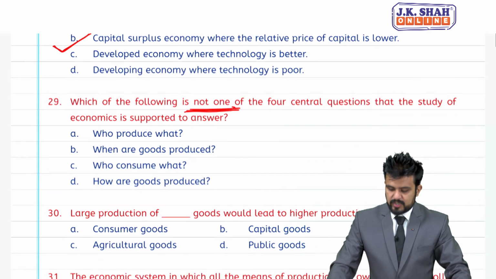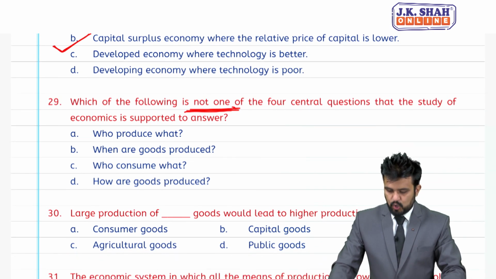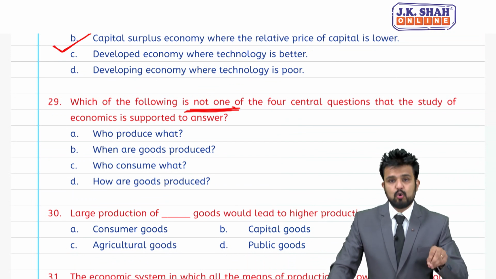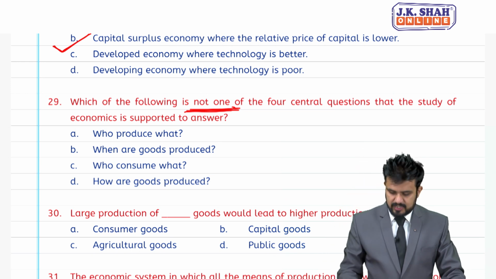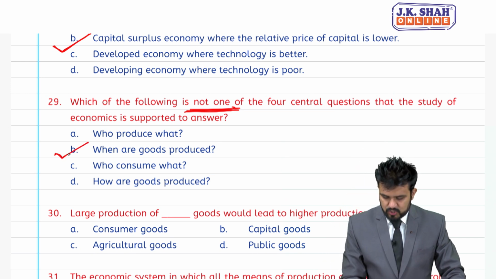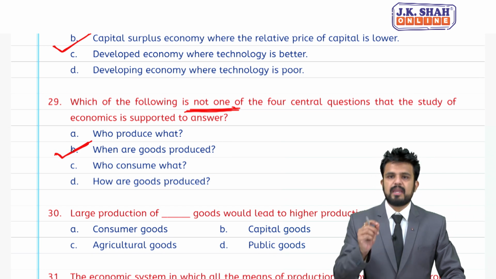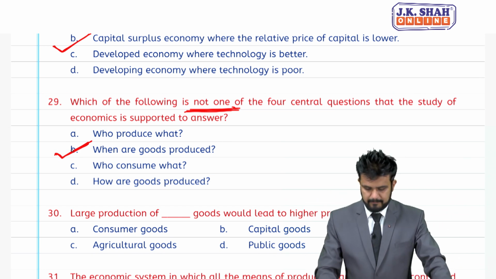That the study of economics is supposed to answer: what to produce, when are goods produced, who consumes what, and how are goods produced? The correct answer is when are goods produced. B is the right answer.